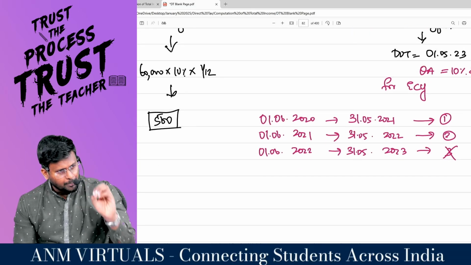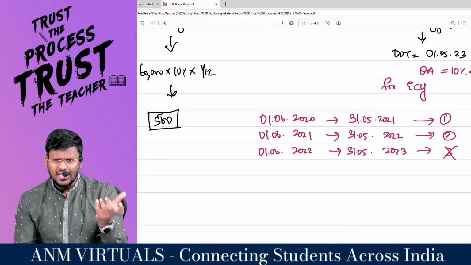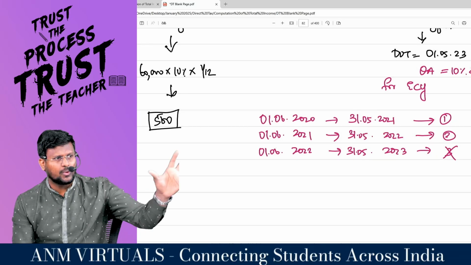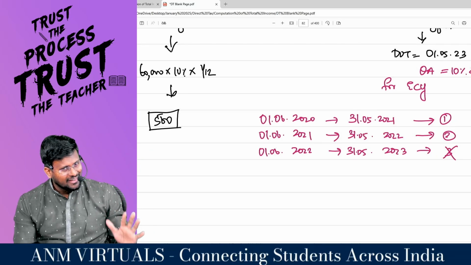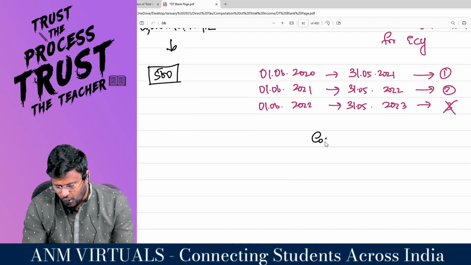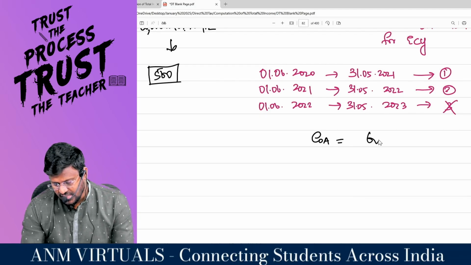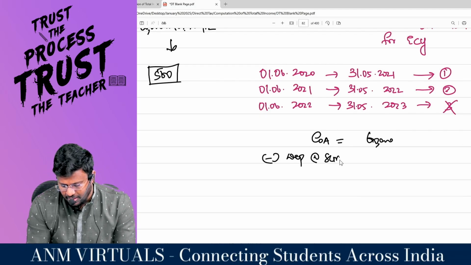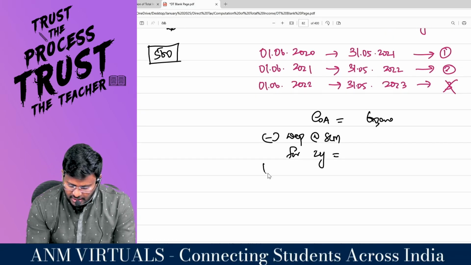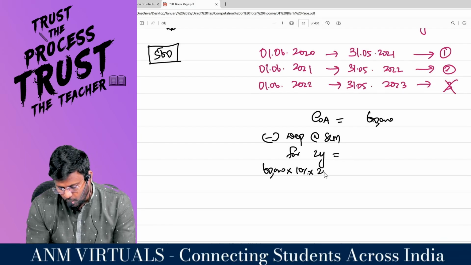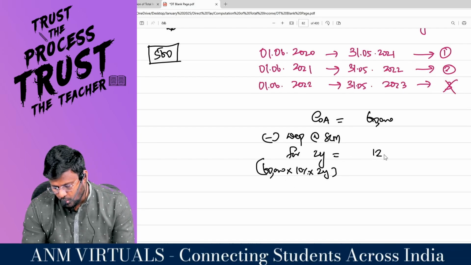That means you are supposed to reduce only 2 years' depreciation. For the remaining 11 months, this is not PGBP where we calculate 180 days or less than 180 days, so no such concept applies. So what is the cost of the asset? 60,000, less depreciation at what method? SLM. For how many years? 2 years. So 60,000 into 10% into 2 years comes to 12,000.